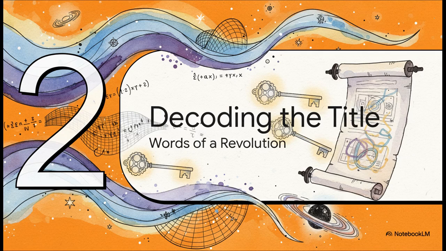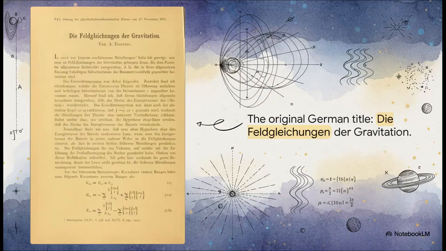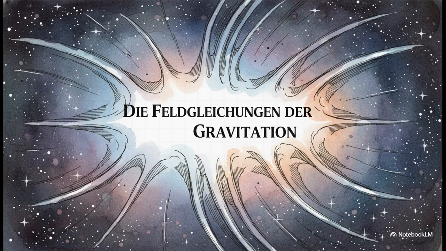All right, let's zoom in on the title. It's just a few words, but man, they pack a punch. They hold the key to what this whole paper is about. There it is, in all its glory. The original German: Die Feldgleichungen der Gravitation. Let's just put that on its own for a second. It might not look like much, but believe me, those 4 words are the announcement of a scientific revolution.